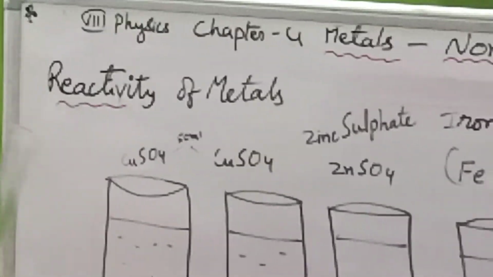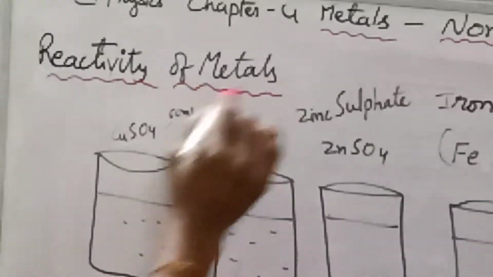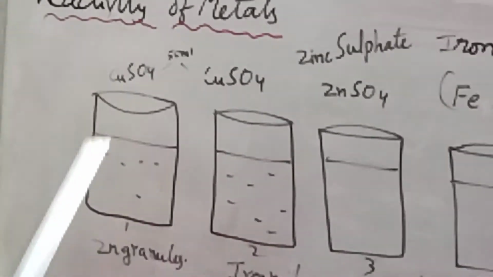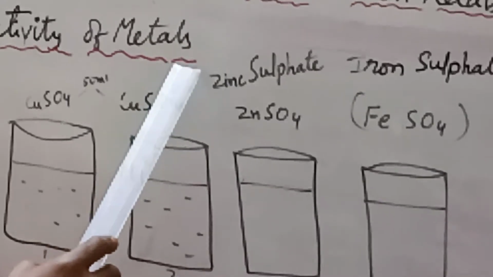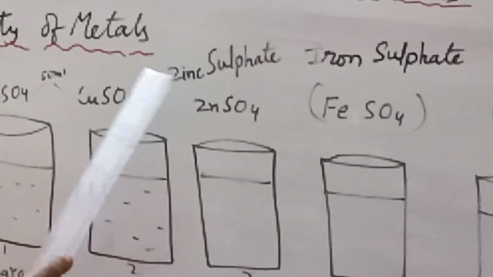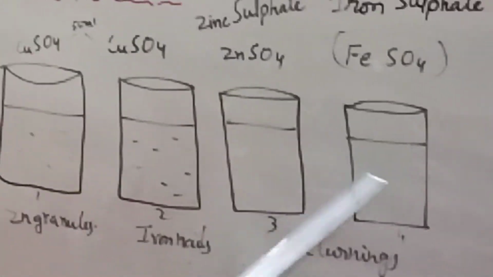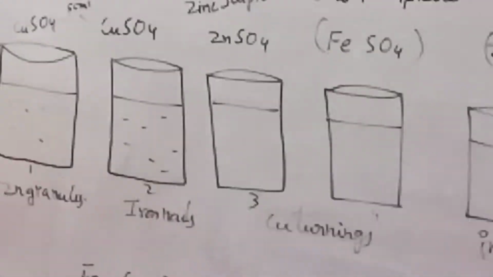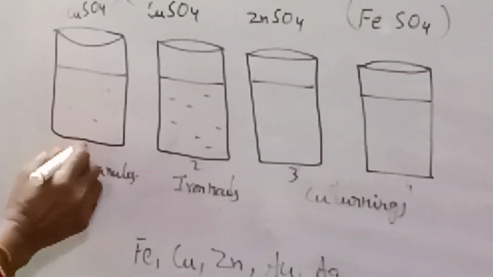Reactivity of metals with other metals. Some metals react with other metals slowly, some may be very fast, and some may not react at all. For that, let us take one activity. In that, we are supposed to take 5 glass beakers. This is beaker 1.